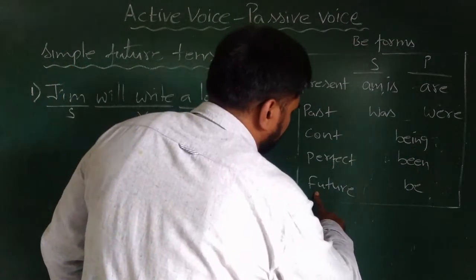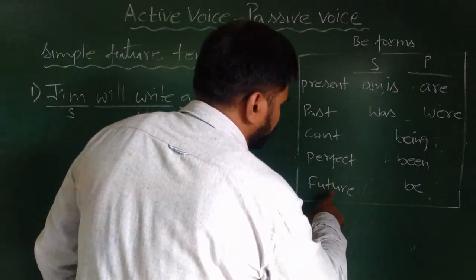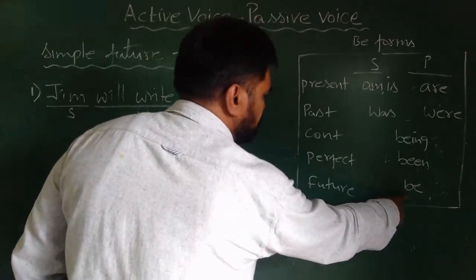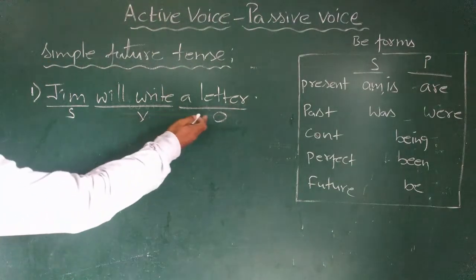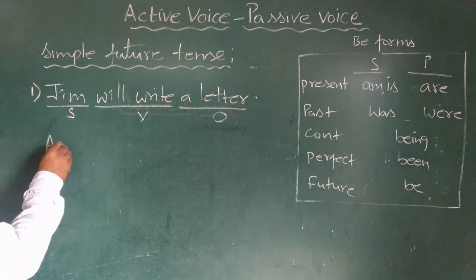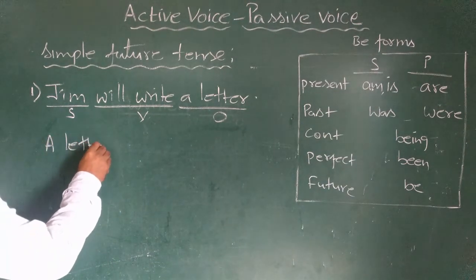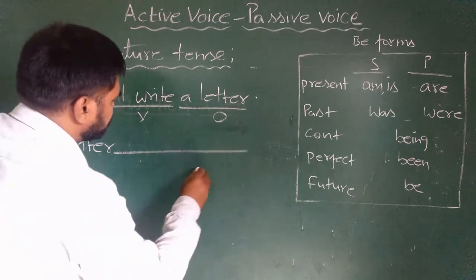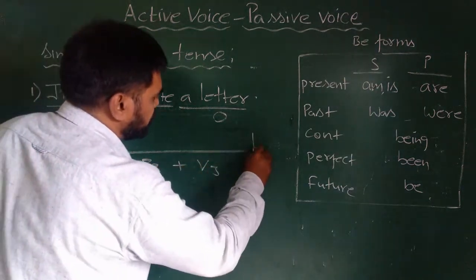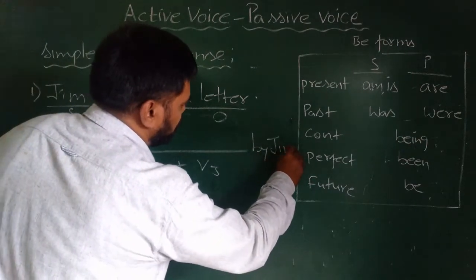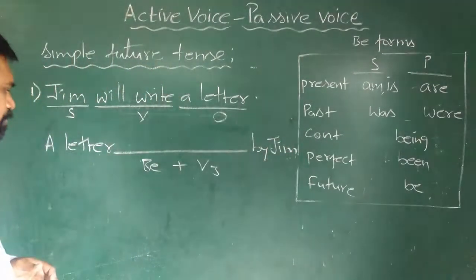So look at here, for future tense be form is be. So what we will do, we will follow the same rules. We will keep a letter, dash, we'll use be form plus V3, then here we will write the object by Jim.